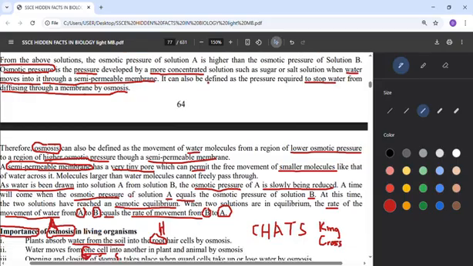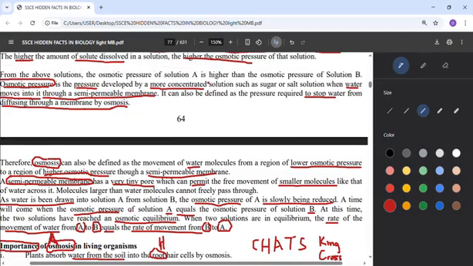Since there will be demand for water, water will begin to move into it through a semi-permeable membrane. It can also be defined as the pressure that we require to stop water. Remember that the water was being demanded because of the high concentration, so it is absorbing.